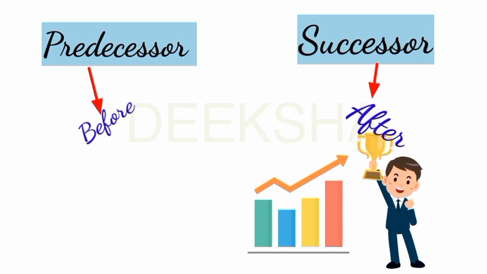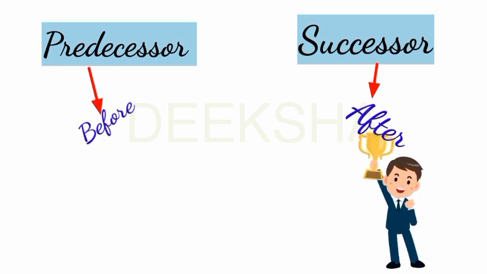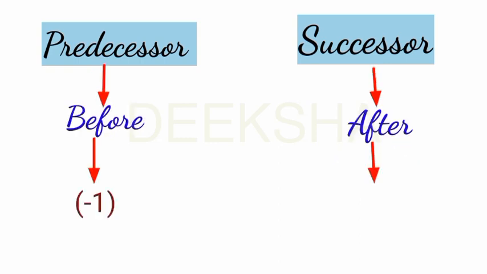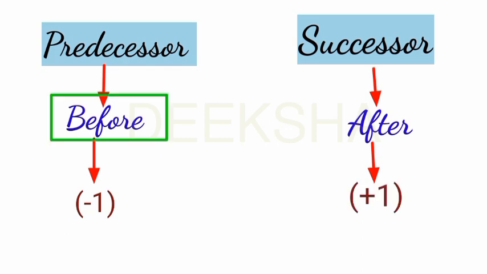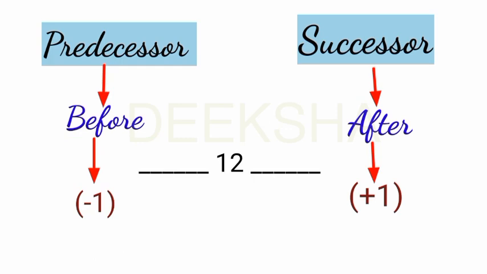When you get success in your exam, you move to the further classes now. That's why to find the predecessor, we subtract 1 and to find the successor, we add 1. Predecessor means before and successor means after. Suppose you want to find the predecessor and the successor of 12. Predecessor of 12 means the number which comes before 12. That is 11. And the successor of 12 is the number that comes after 12.